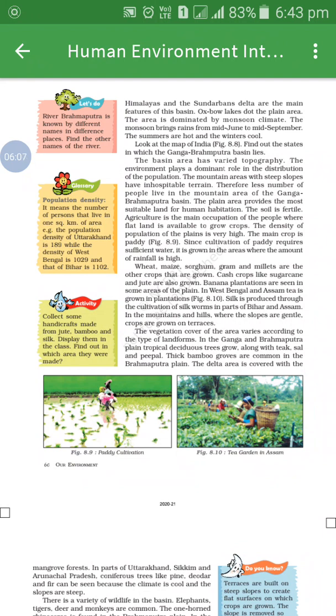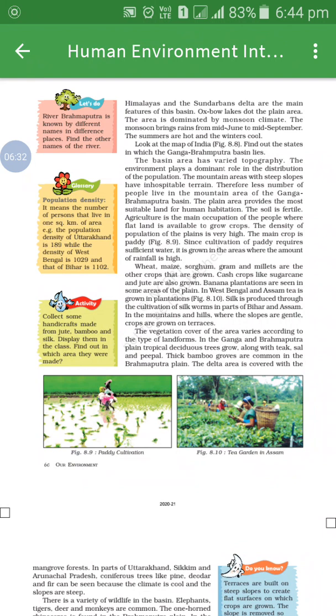The plain area provides the most suitable land for human habitation. Therefore, large numbers of people live in the plains. You can underline all these points, students: the plain area provides suitable land for human habitation.